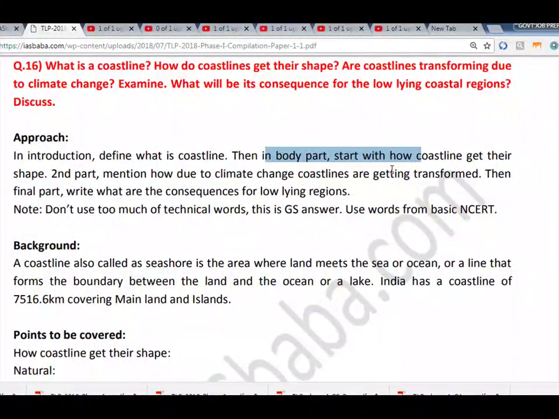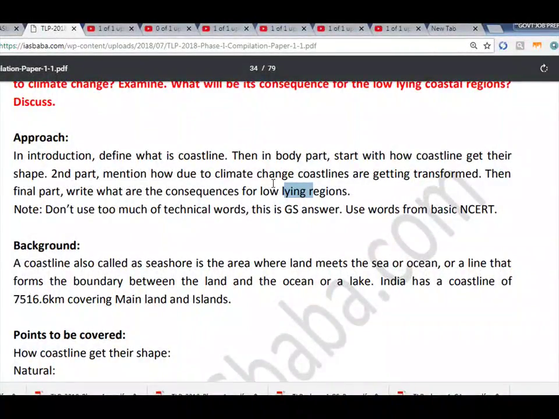Then in the body part, start with how coastlines get their shape. In the second part, mention how coastlines are getting transformed due to climate change. Then in the final part, write what the consequences are for low-lying regions. Note, don't use too many technical words, this is just an answer. Use words from basic NCERT.